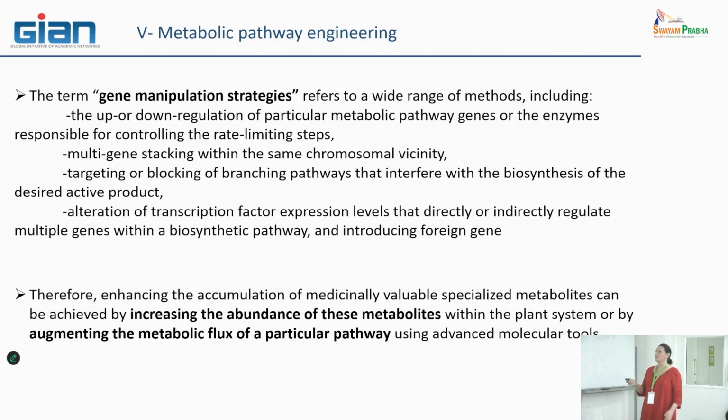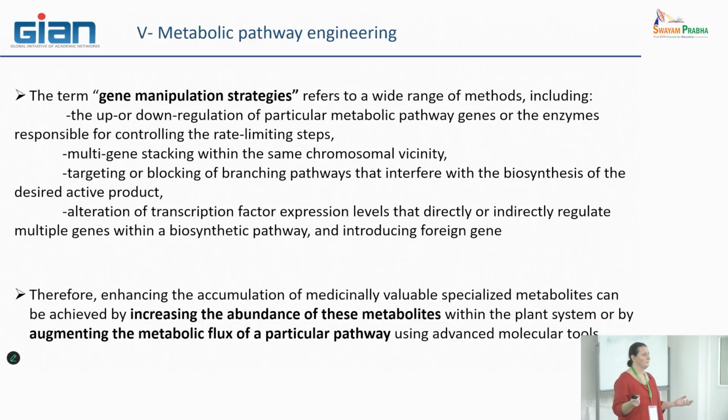Targeting or blocking of branching pathways that interfere with the biosynthesis of the desired active product. It is exactly what we have also discussed a lot. You have seen that one metabolic pathway is never alone, it is always branched or linked with other parts of metabolic pathways, which means that some intermediates of the metabolic pathway you want to control can be used, okay, to initiate or to be part of other metabolic pathways.